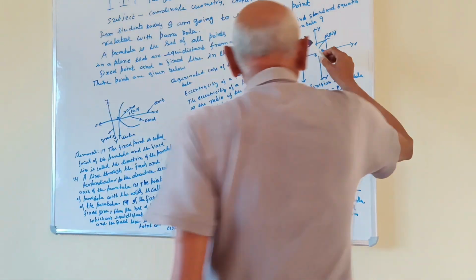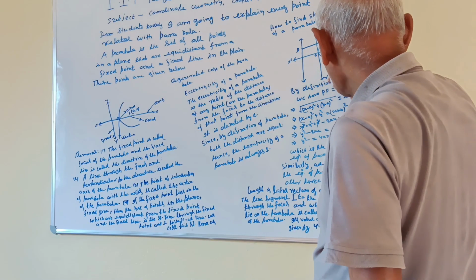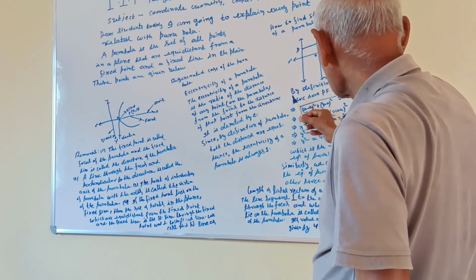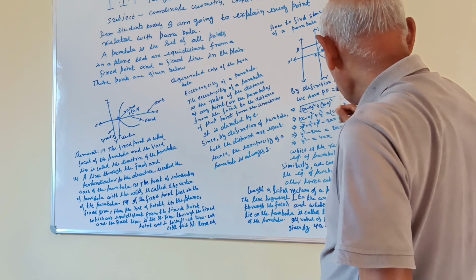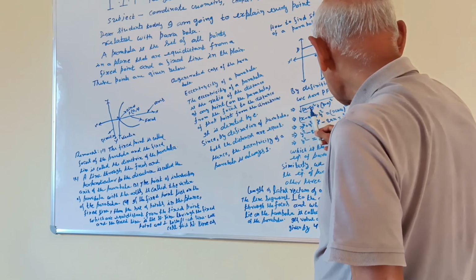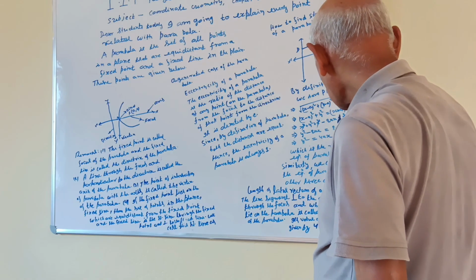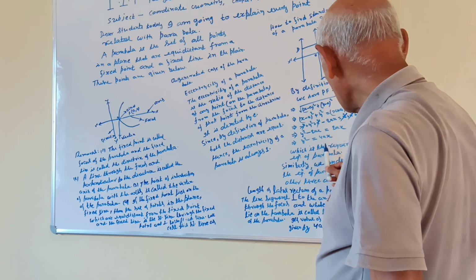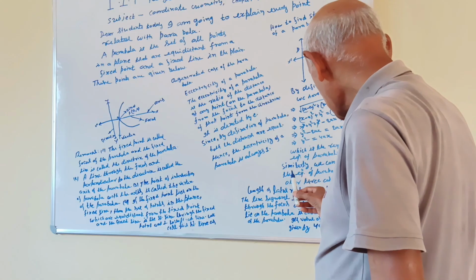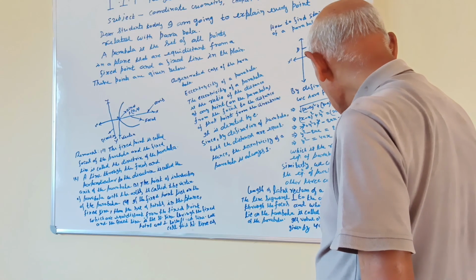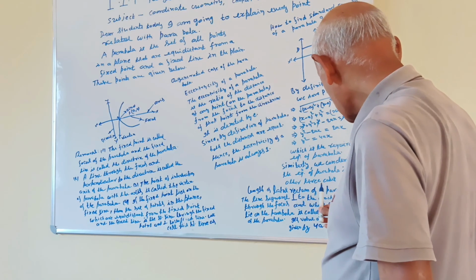How to find the standard equation of a parabola according to the given figure. By definition of parabola, we have SP equal to PD. This implies square root of (x minus a) whole square plus (y minus 0) whole square equals x plus a. After simplifying, we get y square equal to 4ax, which is the required equation of the parabola. Similarly, we can derive the equation of the parabola in the other three cases.